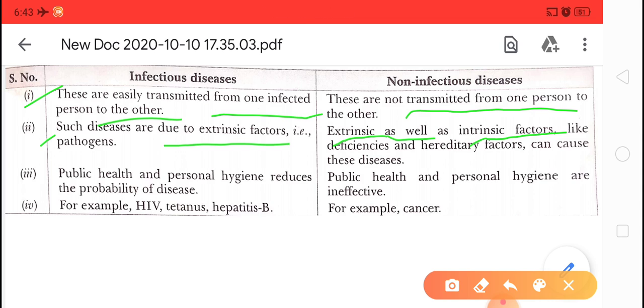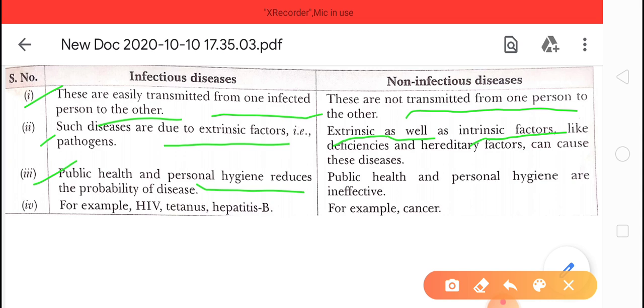Okay, third point: in infectious diseases, public health and personal hygiene matter. If the government maintains public health and we maintain personal hygiene, we can control the infectious disease, like coronavirus is going on nowadays.